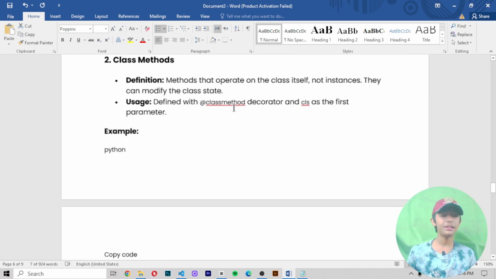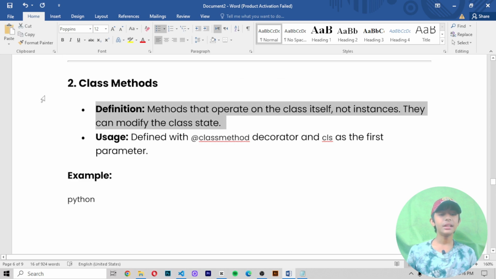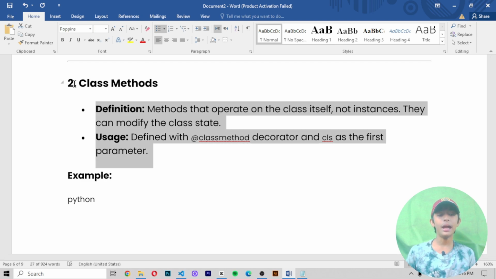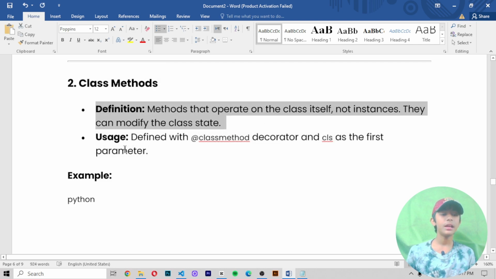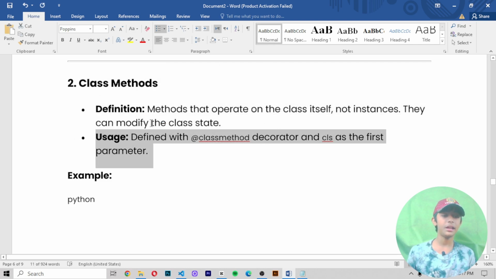Number 2, class methods. Definition: methods that operate on the class itself, not the instance. They can modify the class state. Usage: defined with the @classmethod decorator, and cls as the first parameter. Okay, this is the definition of the class method, and this is the usage of the class method. I have told you that.